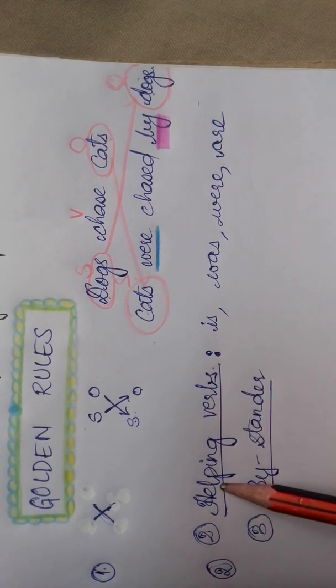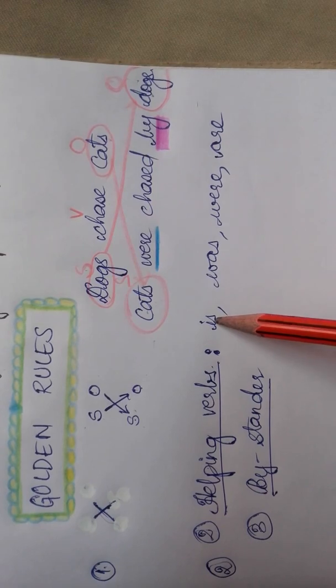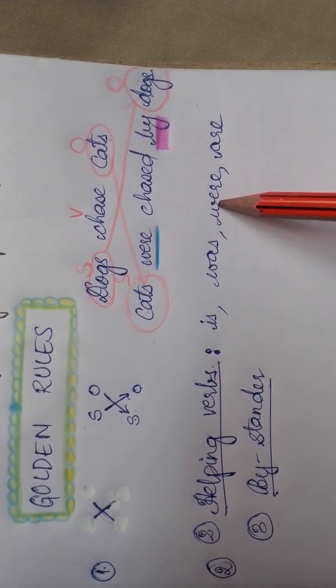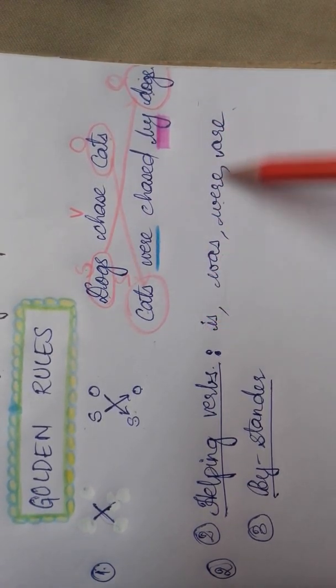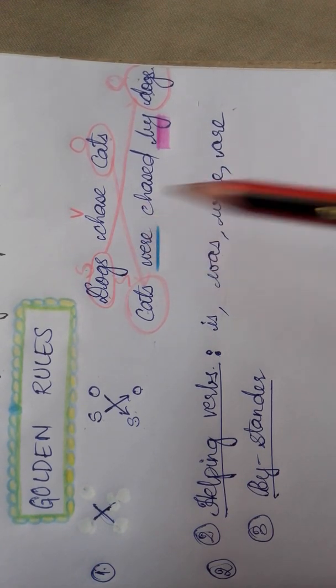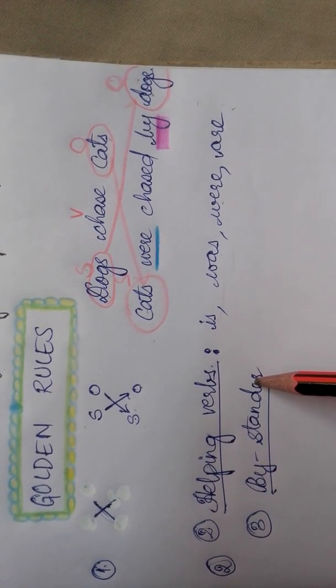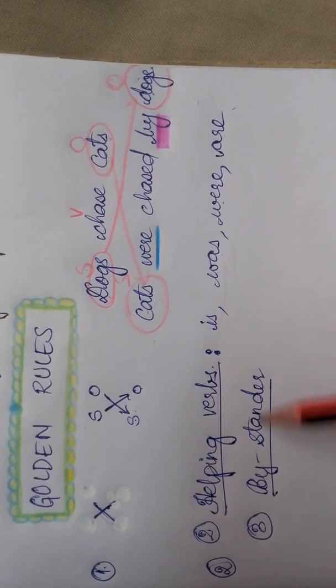The second golden rule is helping verbs. We use some helping verbs when we convert it into passive voice, like is, was, were, are. These helping verbs or auxiliary verbs are added to this sentence. The third rule is bystander.